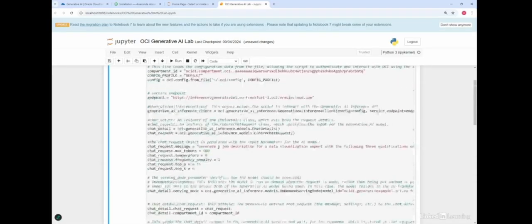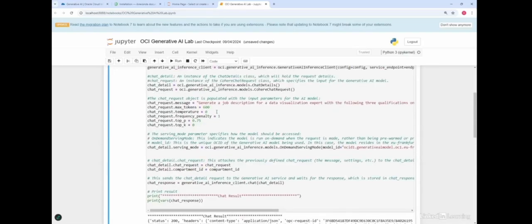So this is the way you execute the code to call the OCI generative AI service, the inference API. And now you can run this code in a Jupyter notebook, or if you're running an application, you can embed this code in your application. I hope you found this demo useful. Thanks for your time.